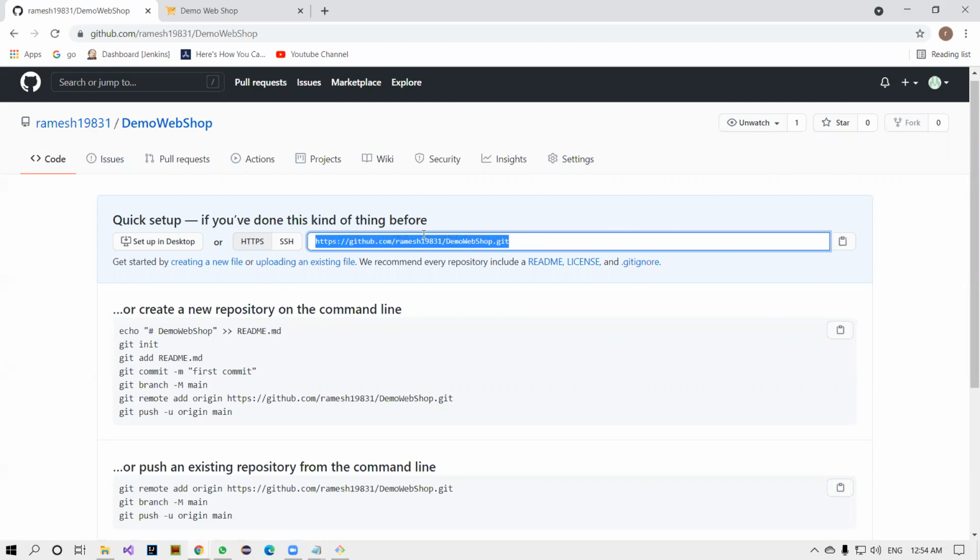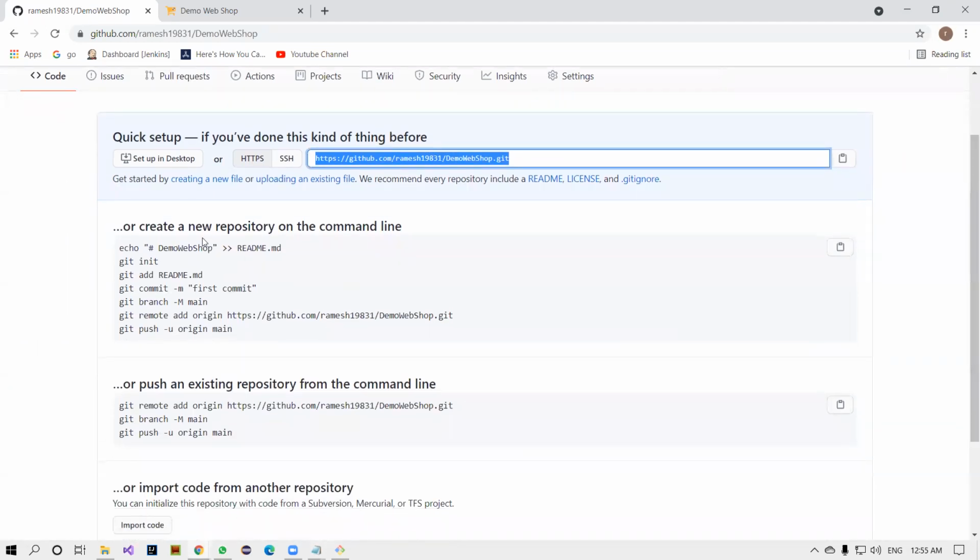This is the URL you always have to keep in your machine. I'll tell you how to do that, and this is the process. Right now there is no information in this remote repository. It's completely empty. How do you upload your local documents or source code into the GitHub account, to this repository? He has given some process here.